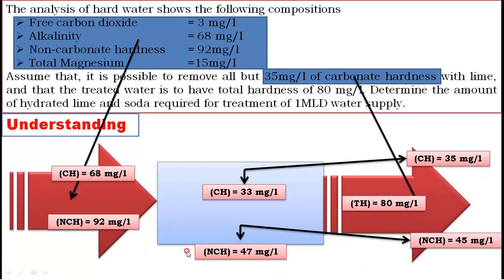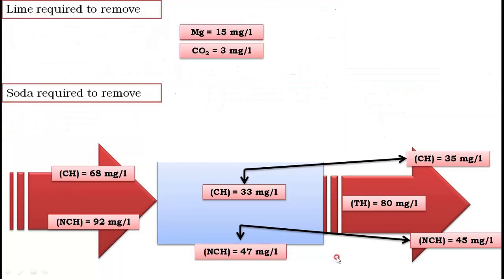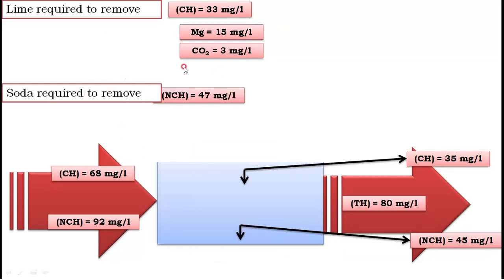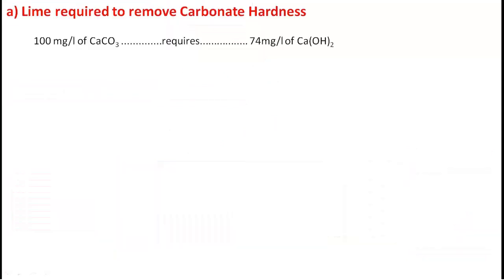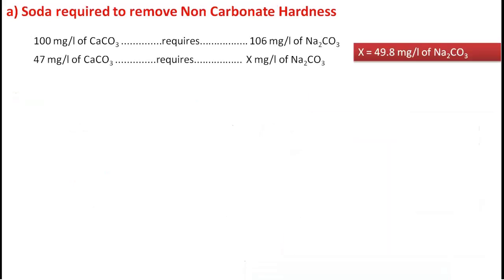Here only you need to spend a lot of time, and coming to the next slide, here also you need to spend a lot of time. That is, where lime is required and where soda is required. Okay, you need to concentrate. After that, this is just a cross multiplication, you will get it. These all steps are very easy. Now coming to the third problem,